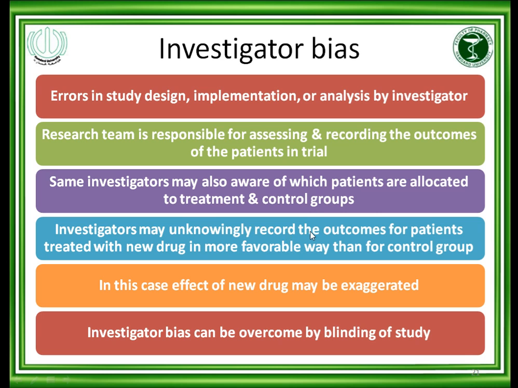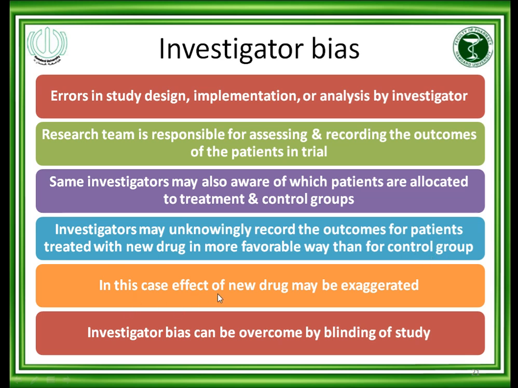Investigators may unknowingly record the outcome for patients treated with the new drug in a more favorable way than for the control group. If the investigator is aware of which patient is taking treatment and which is taking control, the investigator may unknowingly record the outcome for patients on the new drug more favorably than for the standard drug.